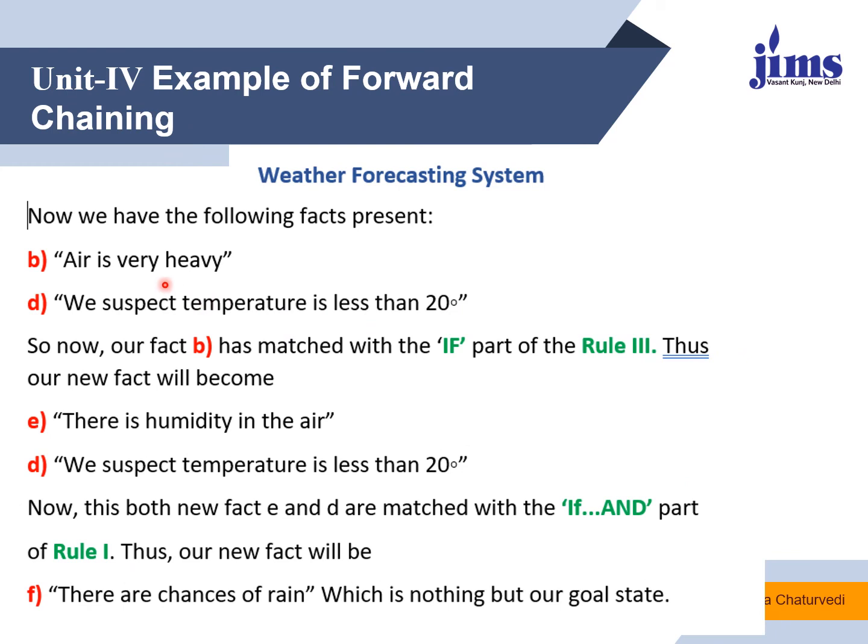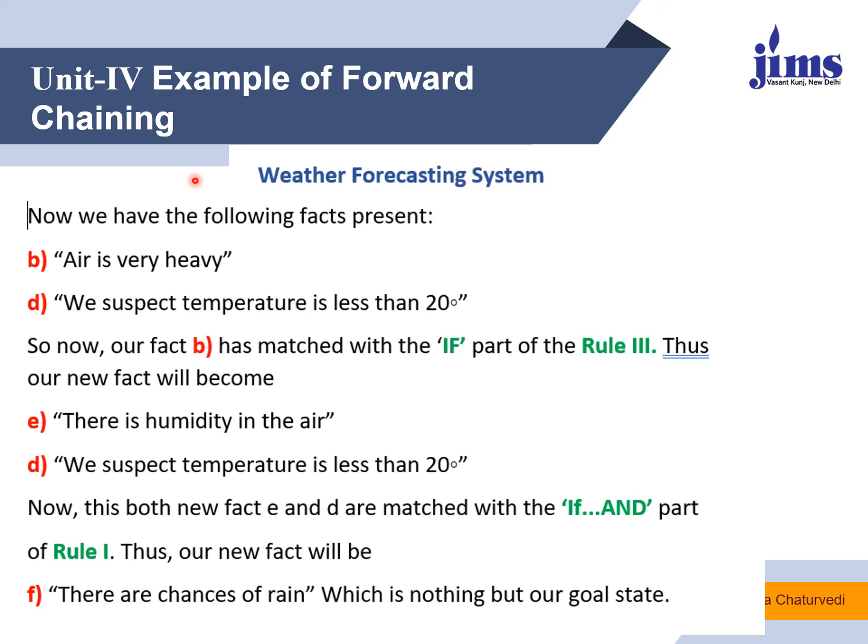Now we move further. As the air is very heavy, and we have just reached the decision that we suspect the temperature is less than 20, using rule 3 we can say that there is humidity in the air. Now using these two facts, we can conclude using rule 1 that there are chances of rain, which is nothing but the goal state. This is how, from the given problem, we have reached the goal.